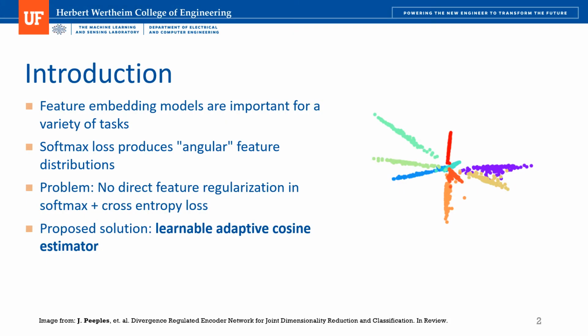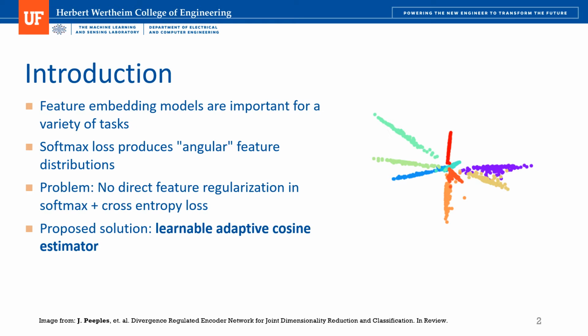Feature embedding models have been successfully used in several different applications, particularly for image classification. State-of-the-art classification networks typically use softmax loss. And in the literature, it's been shown that these models produce these angular feature distributions as shown here on the right, where each color represents a different class. And we also observe here that each class lies along a unique principal vector.